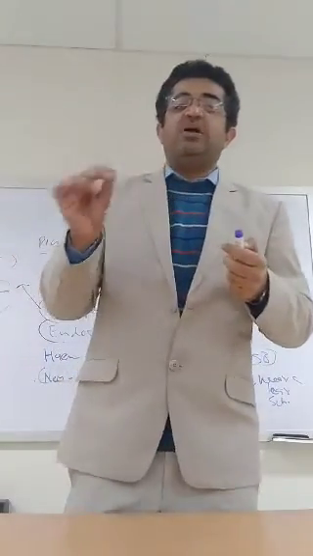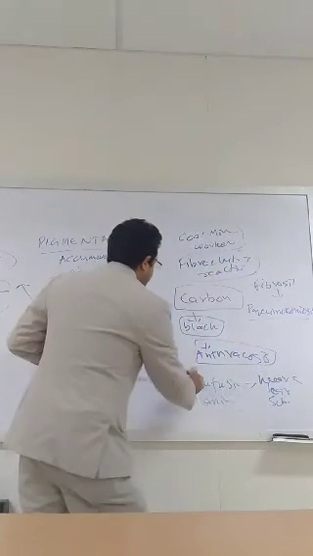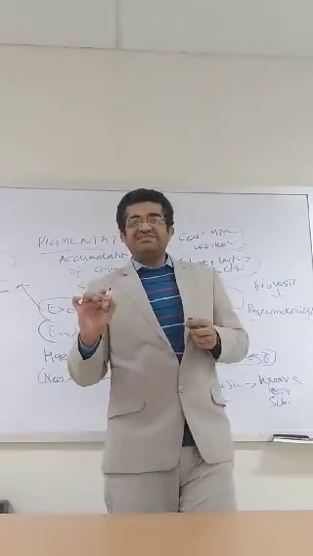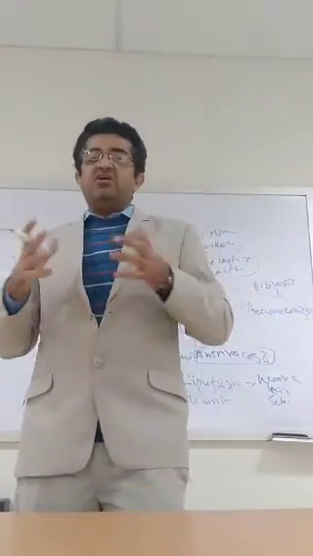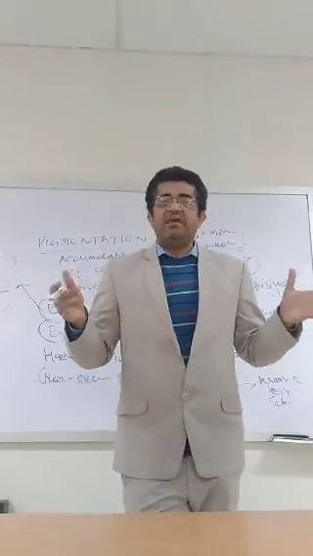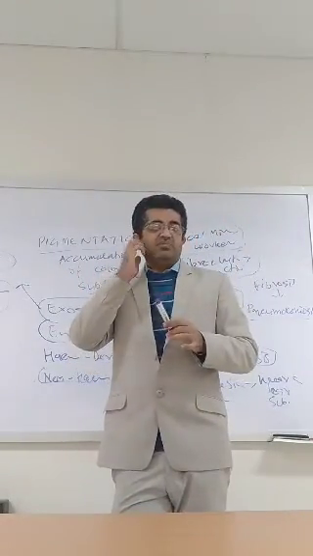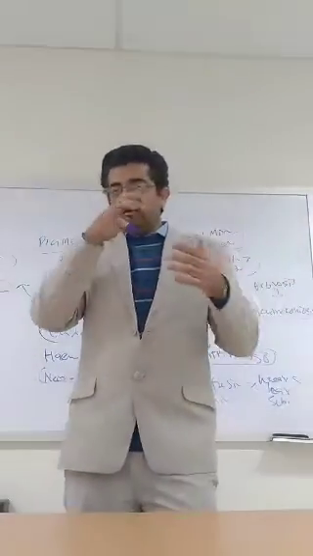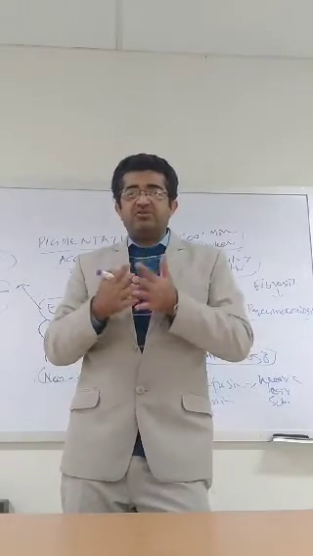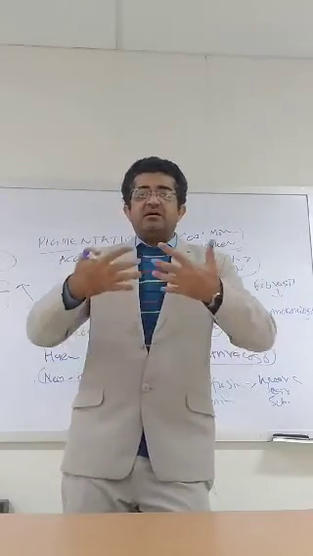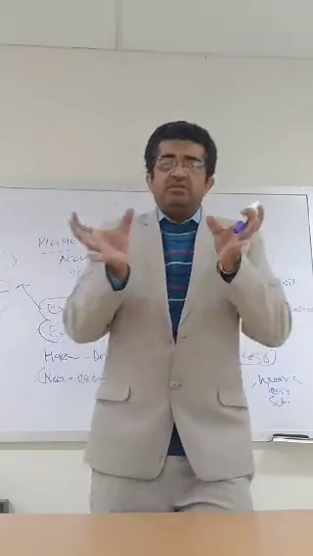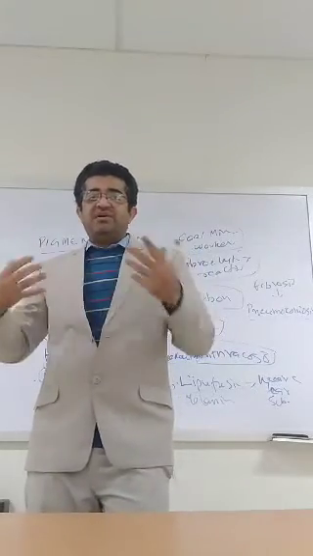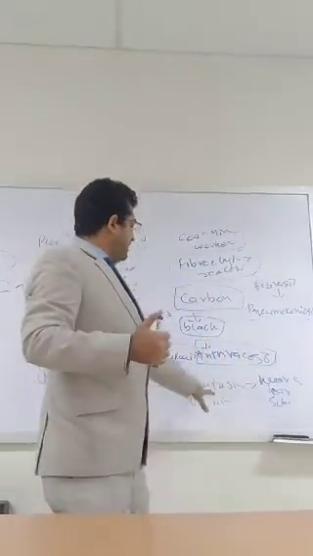Basically, the color is yellowish brown. This is all the yellowish brown color, which is produced at the site where there is damage to the cells. When there is peroxidation of the lipid membrane, as we know that the membrane of the cell is composed of lipids, proteins, and carbohydrates, when it is damaged, ultimately there is peroxidation. After the damage of the membrane, small particles are separated. These small particles ultimately form lipofuscin.